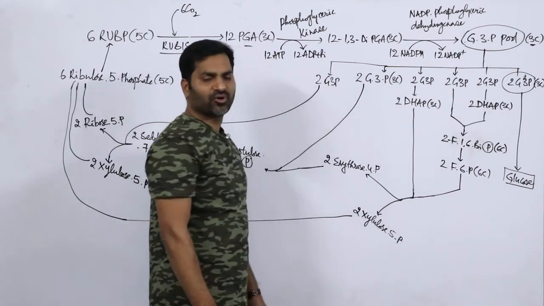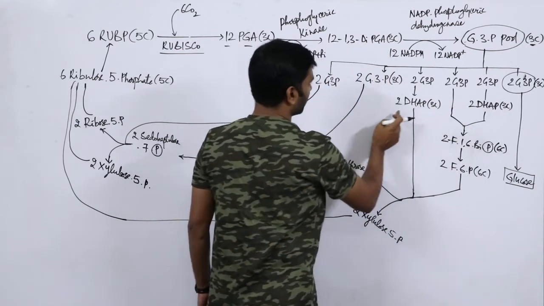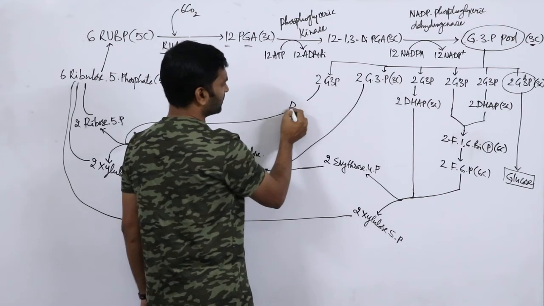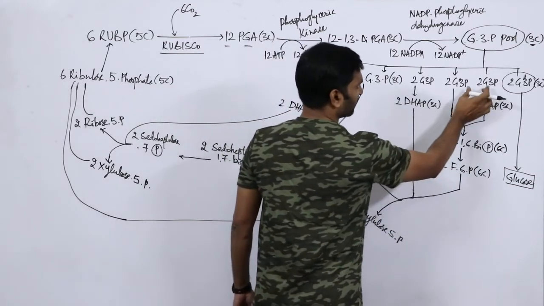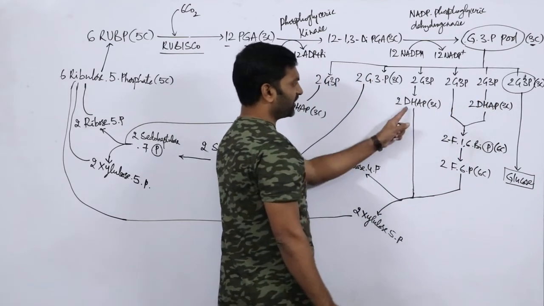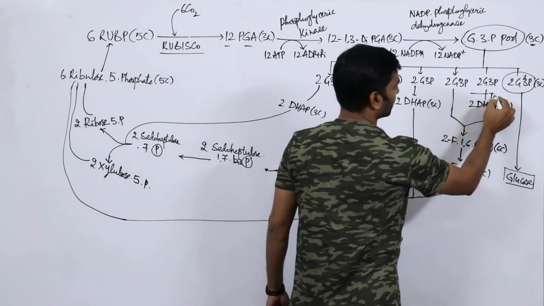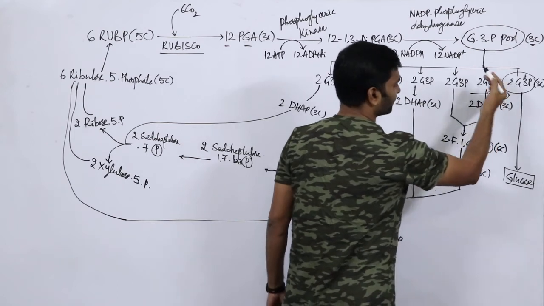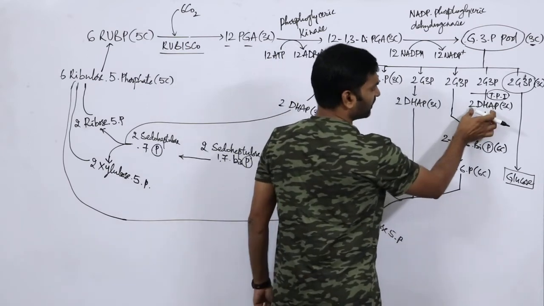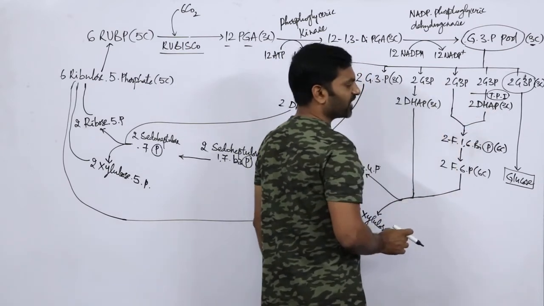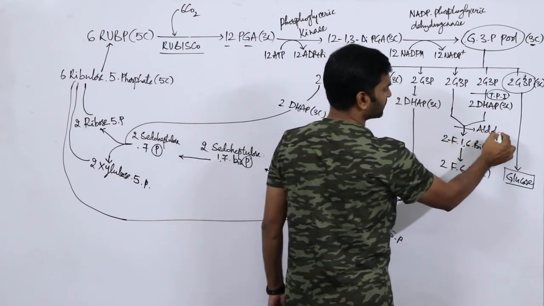Then whenever G3P is converted into DHAP, 3 carbons, 2 molecules, there will be an enzyme, that is triose phosphate isomerase. Then if one DHAP is combined with glyceraldehyde 3 phosphate, this combination is catalyzed by an enzyme called aldolase.